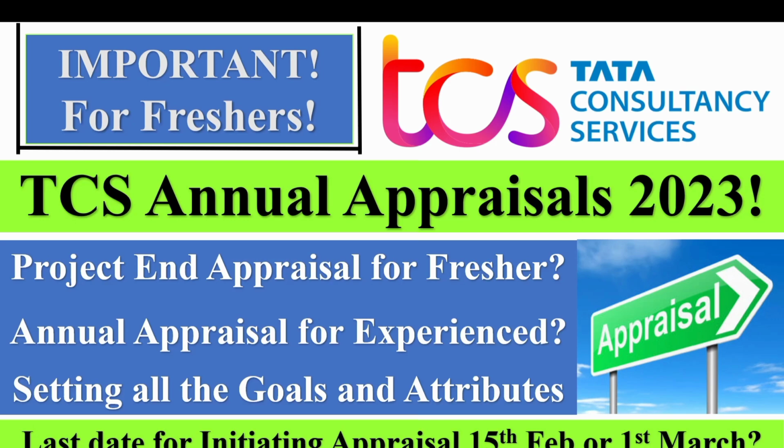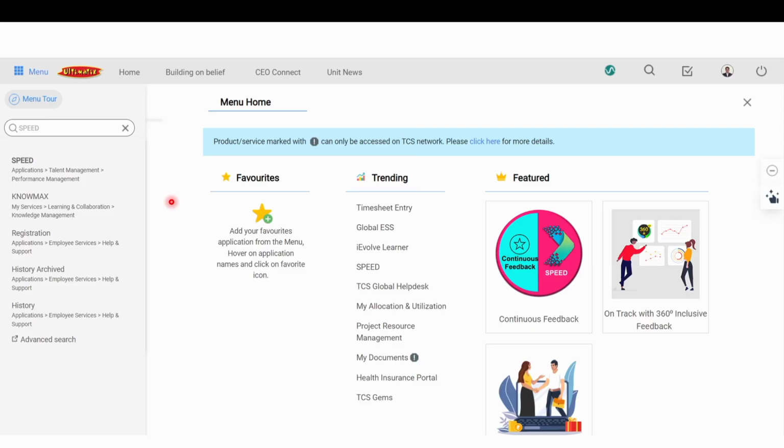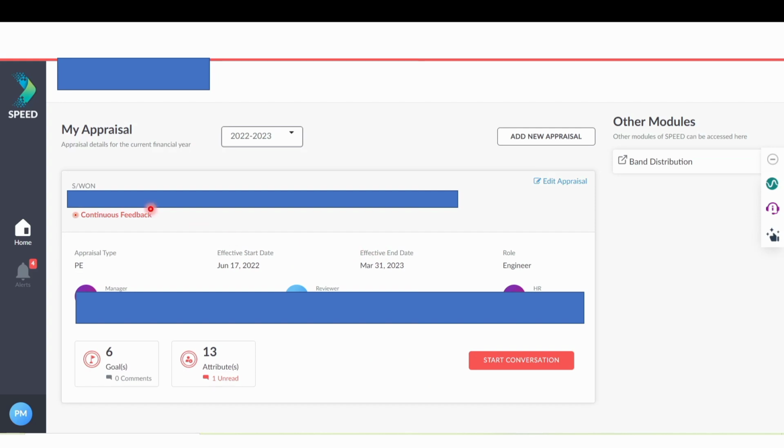So let us begin. So guys, the first thing that you have to do is you have to go on Ultimatix and search for speed in the search tab, or you can also go over here and see speed. After doing that you will be getting to this page. On this page you will find your SWAN number. For initiating an appraisal, SWAN number is mandatory, guys. If you are on bench, you will not be able to raise an appraisal.